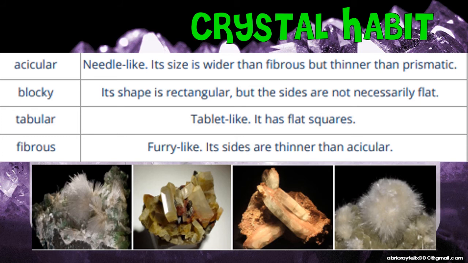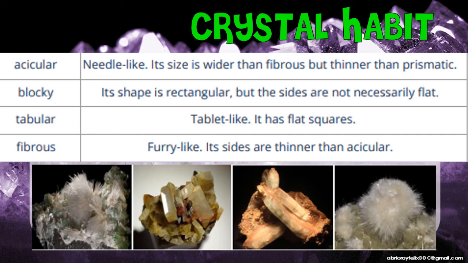Next is your blocky. Its shape is rectangular, so parang blocks. But the sides are not necessarily flat. Pwede din pa-curve siya, pero ang forma niya talaga is more on rectangular ang shape niya. That's why it's called blocky. Our example there, the second photo from the left, is your oligoclase as an example of your blocky. The third one is your tabular. So from the name itself, tabular, tablet-like. Ayan, parang tablet na itsura niya. It has flat squares. Ang example po natin dyan is your barite, the third photo from the left.